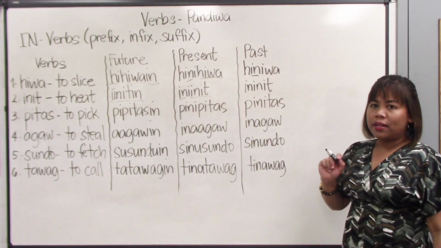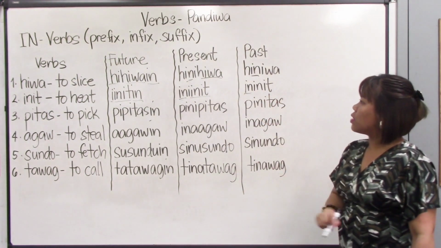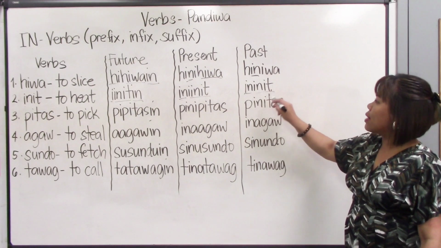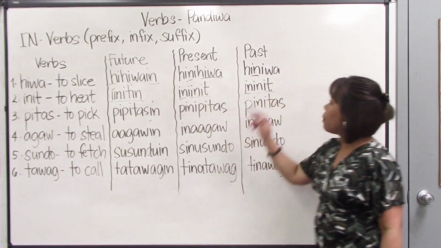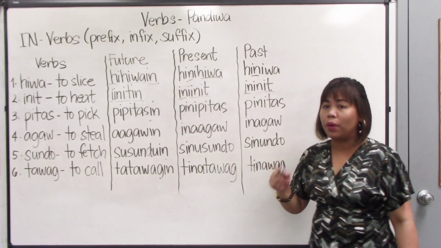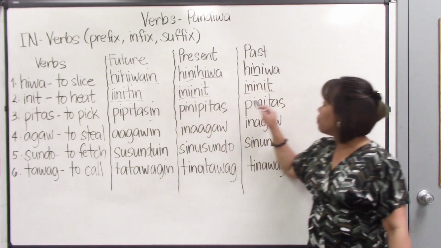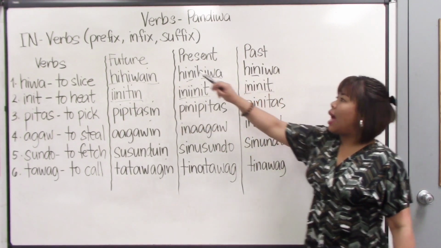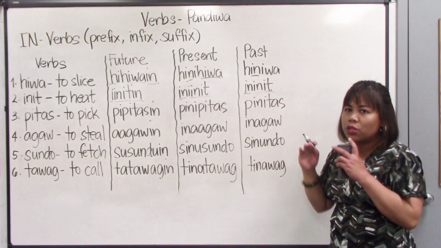Ininit. Where did we get this word? Where is our in? It's still this one. Where did we get this? Init. This is the root verb init. So in forming the past, if the root verb starts with a vowel, what we do is we copy the entire root verb init. We add in as a prefix. So it became ininit. We don't insert in here.